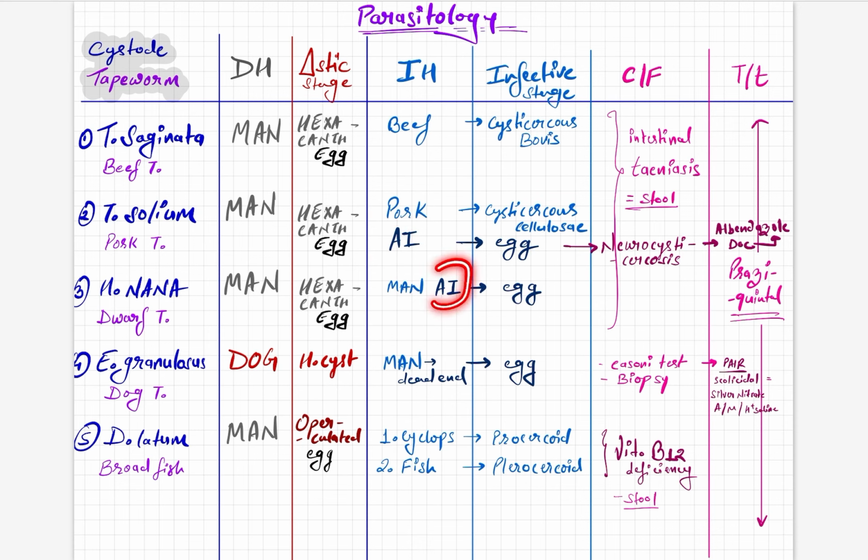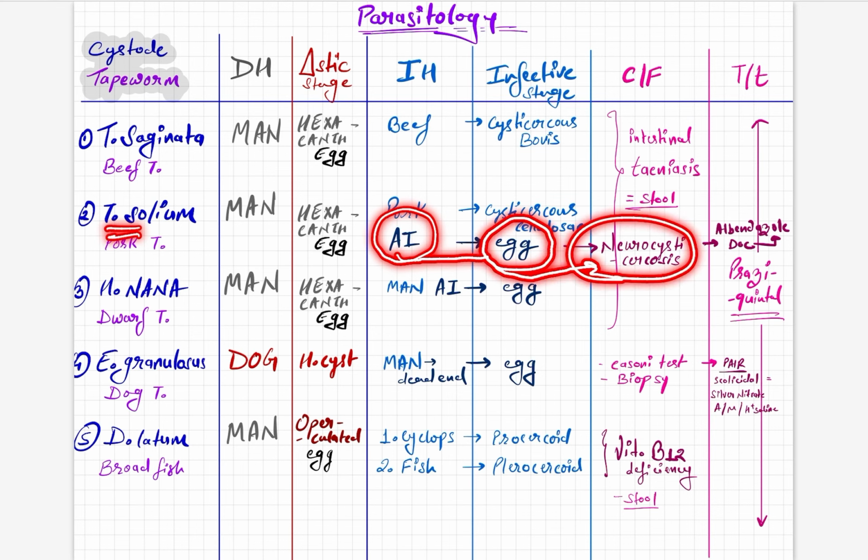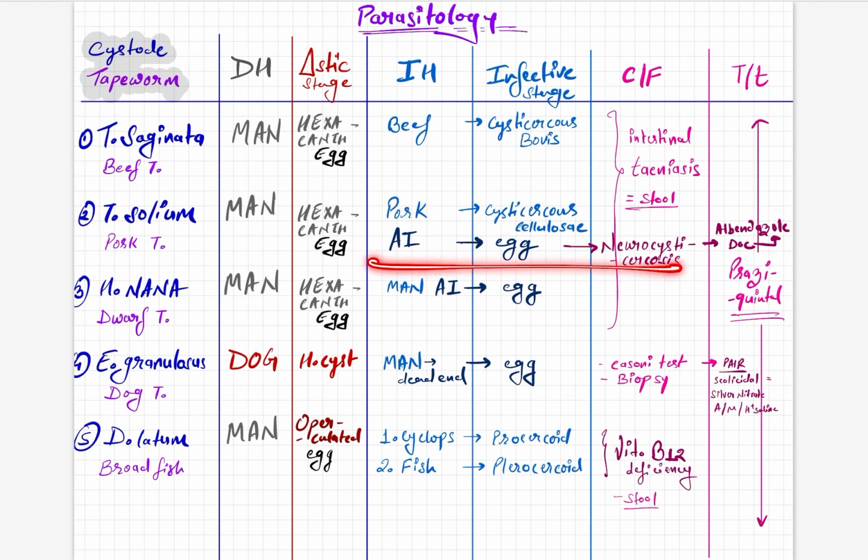Now a few organisms show auto-infection, and whenever it shows auto-infectivity, the infective stage becomes egg. Similarly for the dead end, the infective stage becomes egg. For the rest it is different. For Taenia you can remember cysticercus as the infective stage. But one important thing for Taenia solium: when auto-infection occurs, the egg is the infective stage and it causes neurocysticercosis, that is, infection inside the brain.